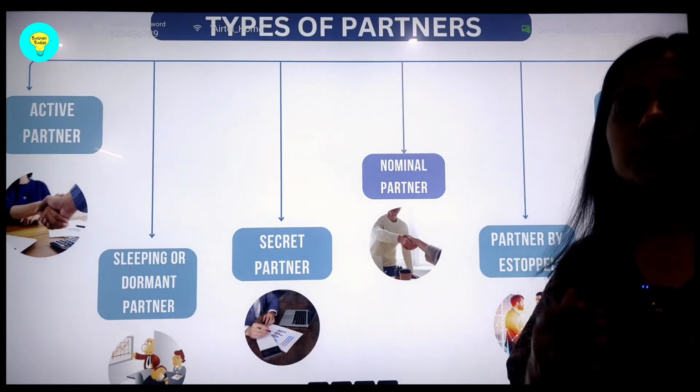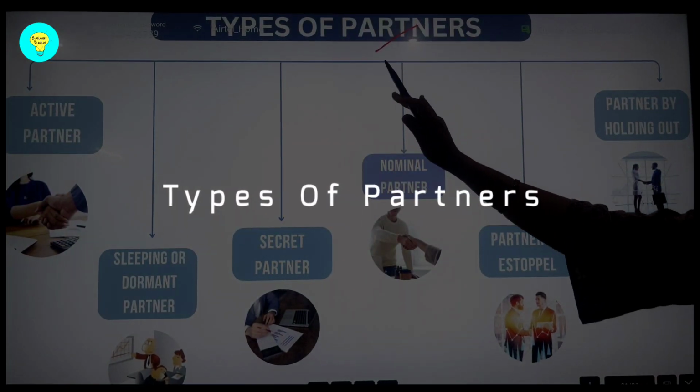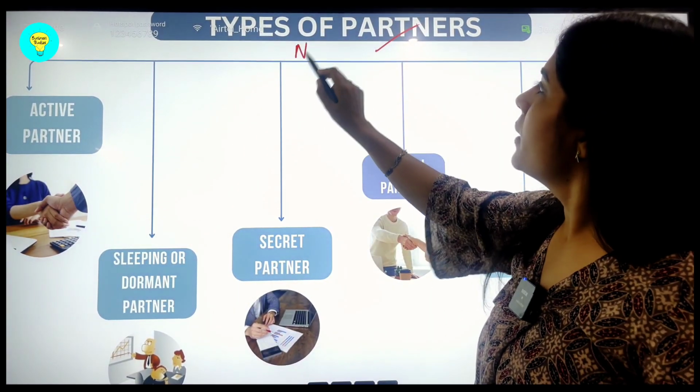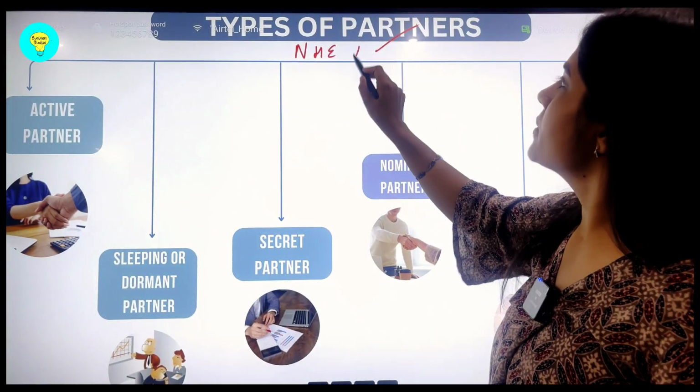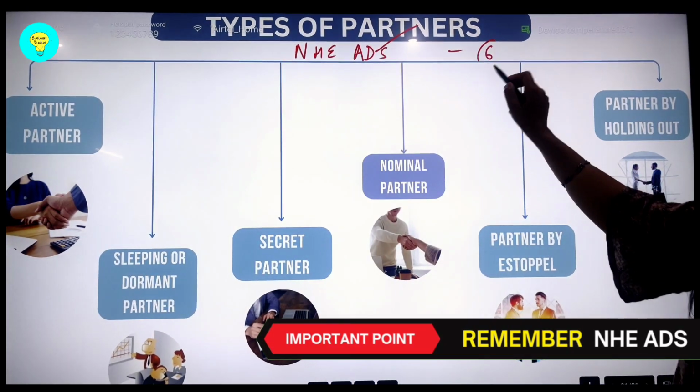So students, the next topic is types of partners, which is very, very important. And if you have to remember all the types in one go, then you can form an acronym. There are 6 types of partners as given in your book.